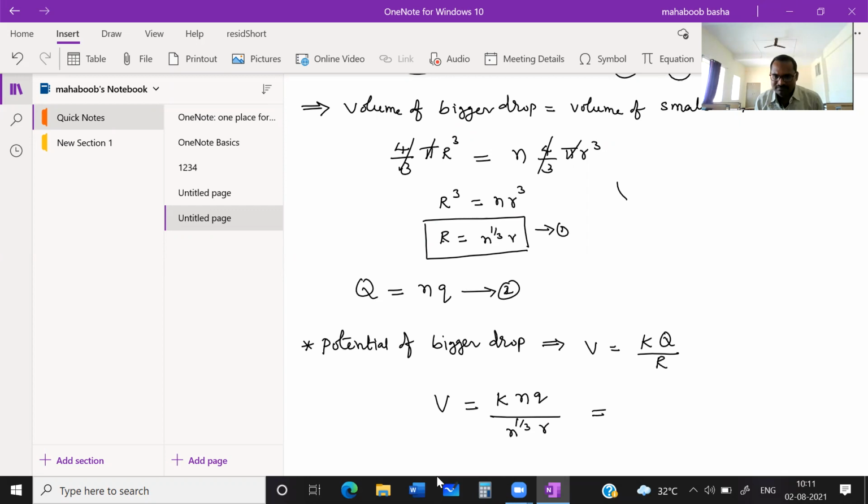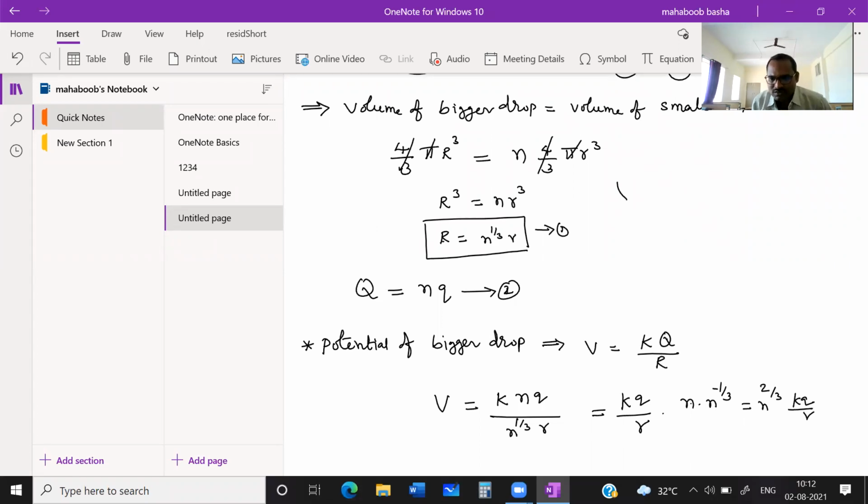So it will become kq by small r into n power minus 1 by 3, plus 1 by 3 going to numerator, it will become minus 1 by 3. n power 1 by 3 going to numerator will become n power minus 1 by 3. So you will get n into n power minus 1 by 3. Bases are same and we are multiplying, so power should be added: 1 minus 1 by 3. It will become n power 2 by 3 times of kq by small r.